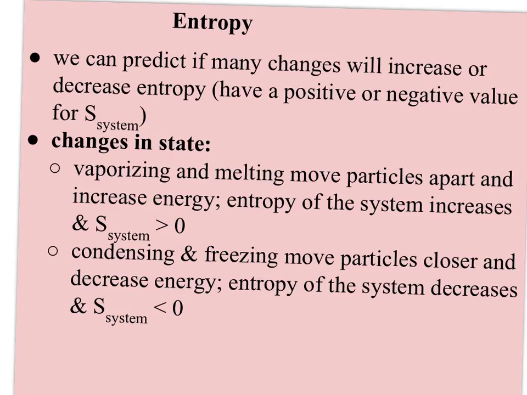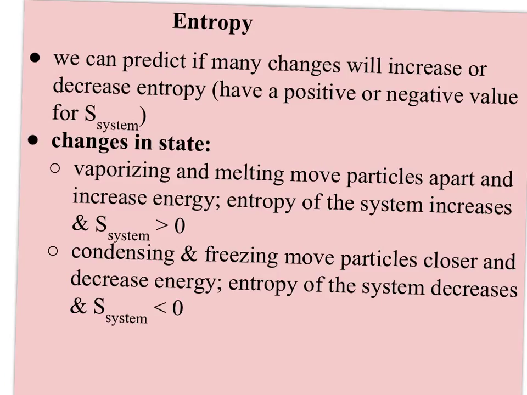Changes in state. If you vaporize or melt something, those are both endothermic processes. You have to put energy in. So these are actually the reverse of what we usually think of being spontaneous. But in this case, the energy increases movement of the particles. It increases possible combinations. It definitely increases freedom of movement.